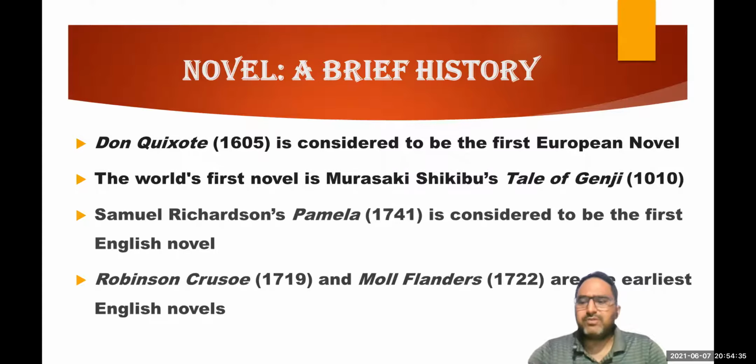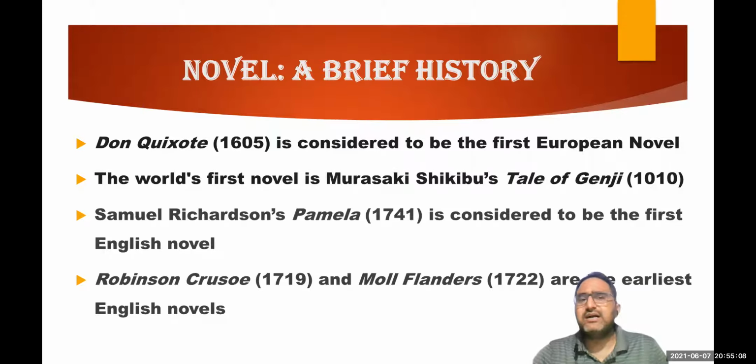But most of the critics agree that Don Quixote, published in 1605, is considered to be the first European novel, not English novel, European novel, right? Some people pronounce it as Don Quixote, so it is up to you how you will pronounce it. This particular book is considered to be the first European novel.